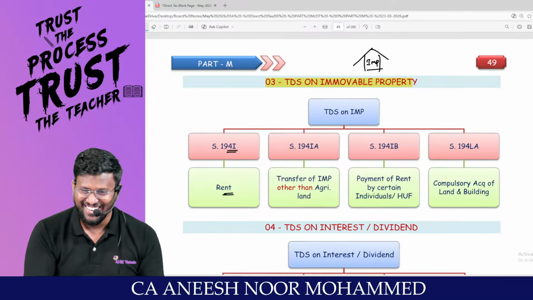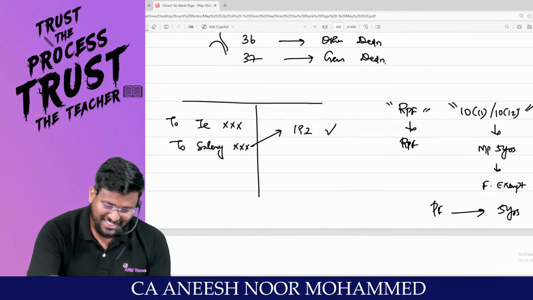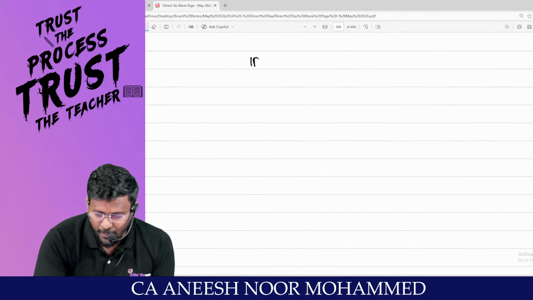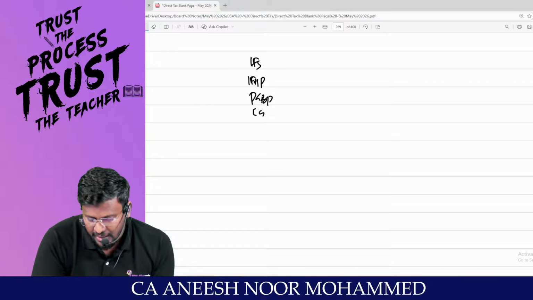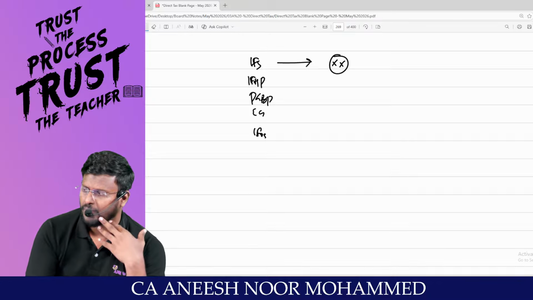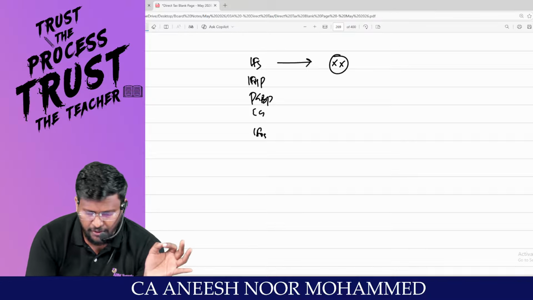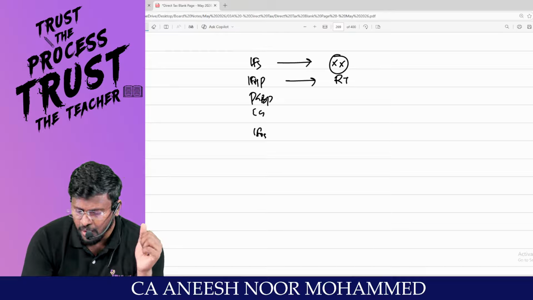Focus here, man. Why are you seeing here and there? You just tell me, there are 5 heads of income. Number 1, income from salary, income from house property, PGBP, capital gain, and IFOS. Sir, if you are working under any employer, the income will be taxable under income from salary. If you are having a house property and if you let out that property, that rental income will be taxable under income from house property.